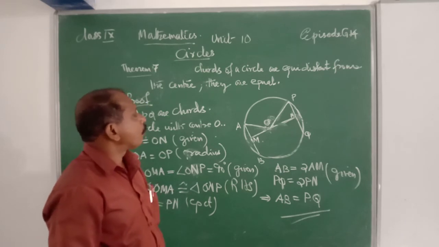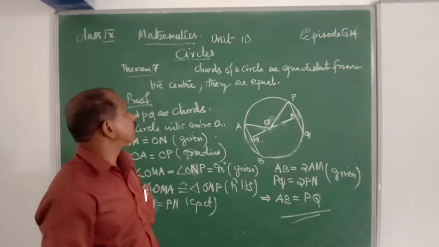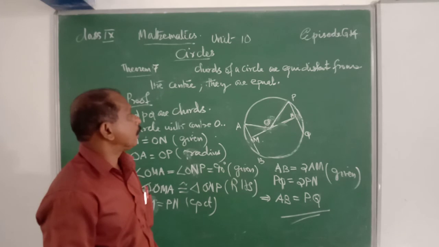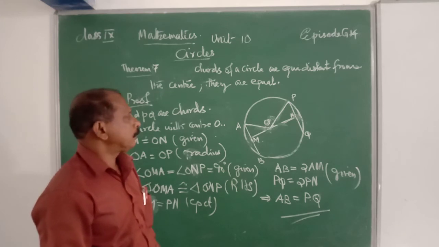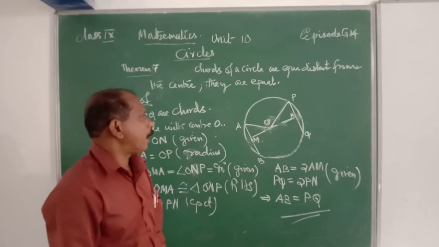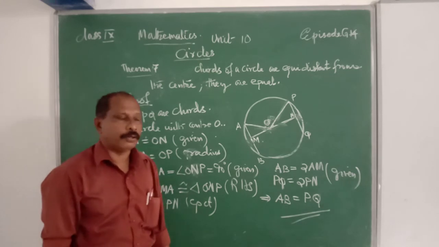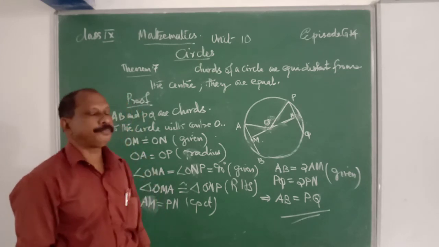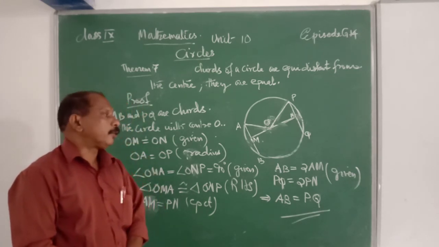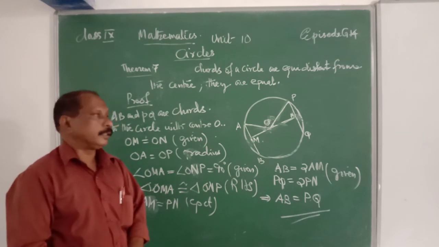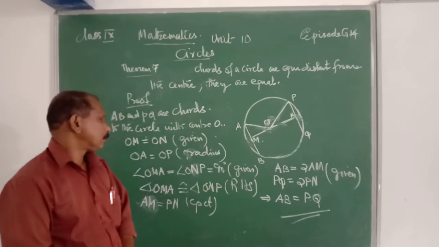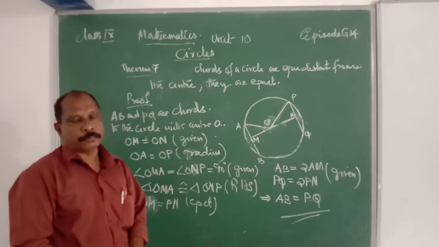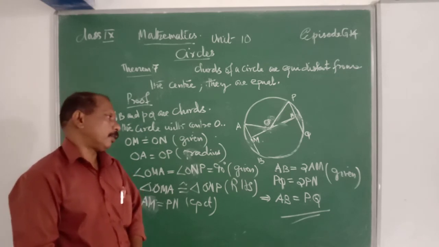That means chords of a circle which are equidistant from the center, they are equal. That means AB and PQ are the chords of the circle with the center O. Given that OM is equal to ON, OA is equal to OP, they are radii, they are also equal.